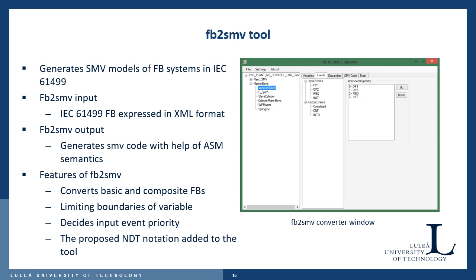The FB to SMV tool generates an SMV model from function blocks. An IEC 61499 function block expressed in XML format is given as input, and it generates SMV code with the help of ASM semantics. The tool converts basic and composite function blocks and also includes additional features like limiting the boundaries of variables to reduce state space, changing the execution order of FBs, and deciding the input event priority by changing the order. The proposed non-deterministic transition notation has been added to the tool as a result of this work.